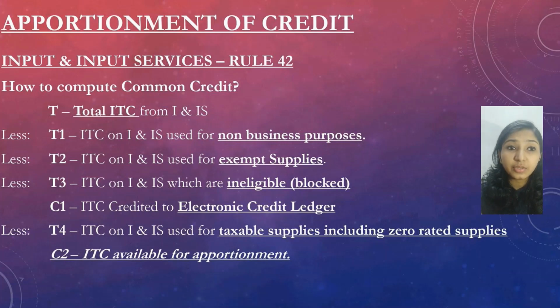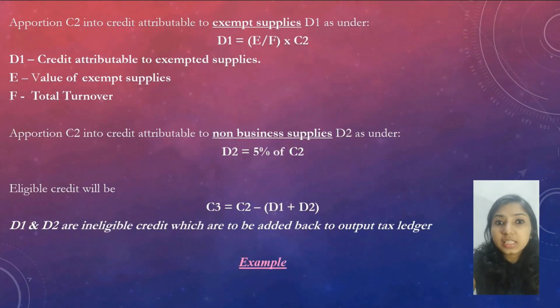Now let's reduce the taxable supplies including zero rated supply, that is ITC on input and input services used for taxable supplies including zero rated supply, and thus the figure obtained will be the ITC available for apportionment into exempt and taxable supply. C2 obtained, that is the common credit, is attributable to exempt and non-business supply.